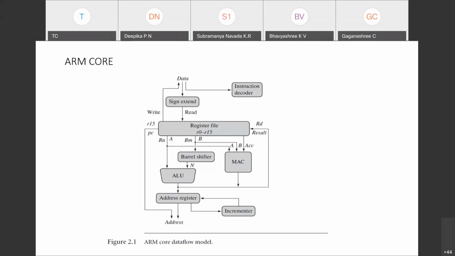The output of the ALU, you can see, goes as RD. RD means one of the registers in the register file only. So the result goes and is stored there, because the instruction clearly has the register names. Add R1, R2, R3 means R1 and R2 are source registers, those two are added and the result is stored in RD, that is R3.